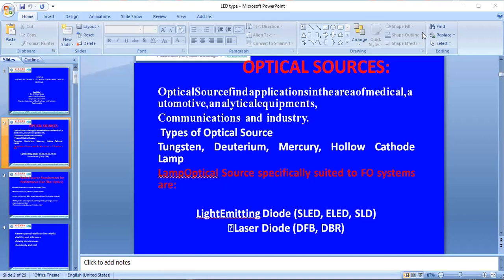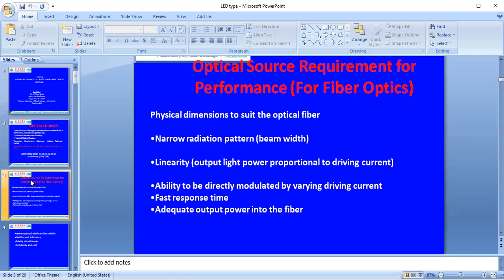especially what we are using in fiber optic communication systems. They are light emitting diodes and laser diodes. These light emitting diodes are also of two different types: surface LED and edge emitting LED. Also there is a different type, heterojunction LED and homojunction LED. Now let us see the figures for these optical sources, the surface light emitting diode and edge emitting diode.